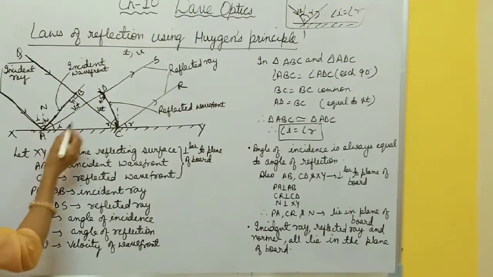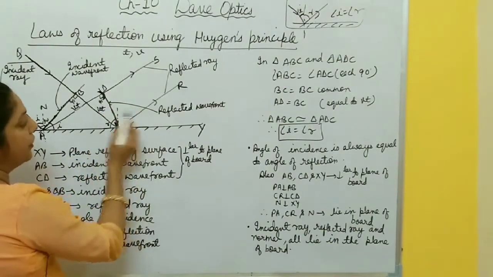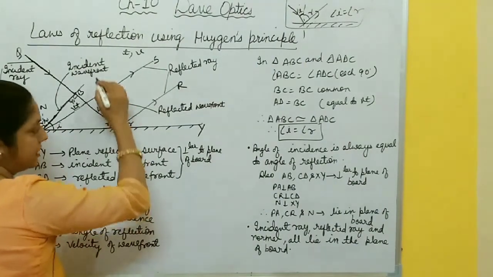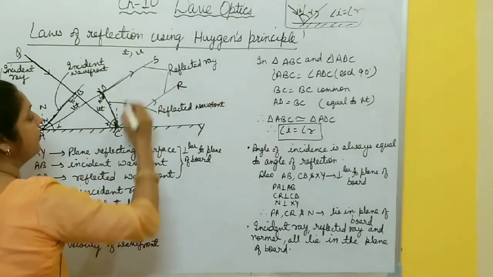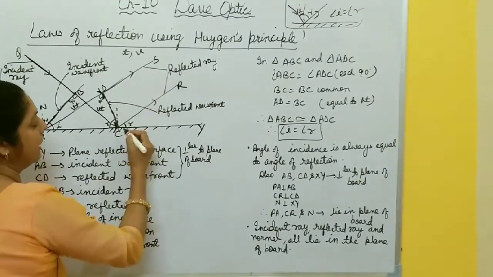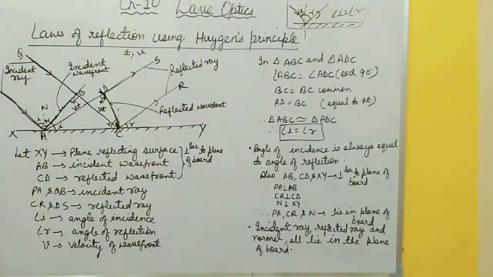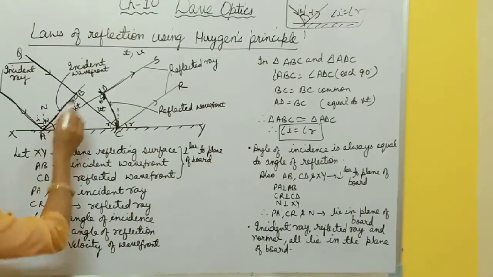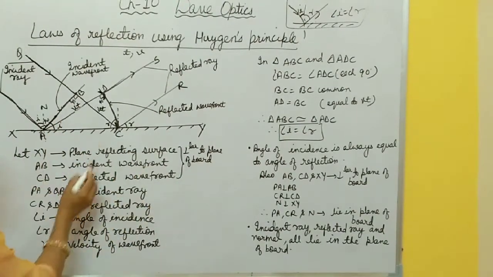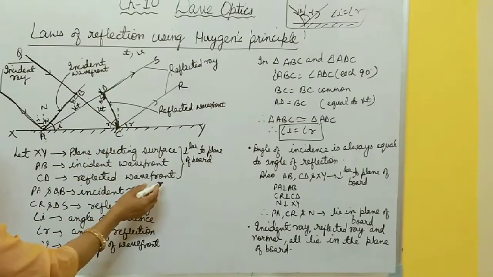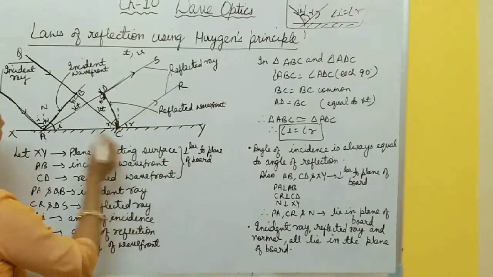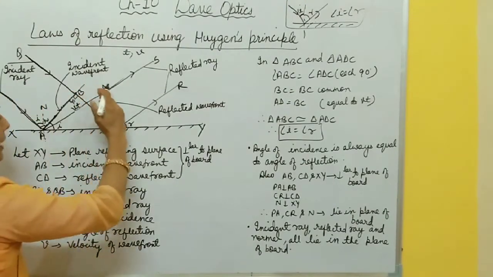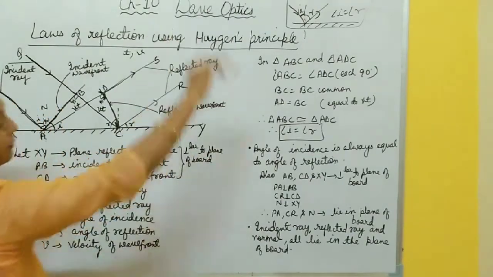Okay. In the same way, here you also draw this one, the reflected wavefront. If you draw perpendicular to this reflected wavefront, these are reflected rays. So DS and CR are reflected rays. So I have written these points. XY is the plane reflecting surface, AB is the incident wavefront, CD is the reflected wavefront, and all these three, the reflecting surface, incident wavefront and reflected wavefront, I have taken perpendicular to the plane of the board.